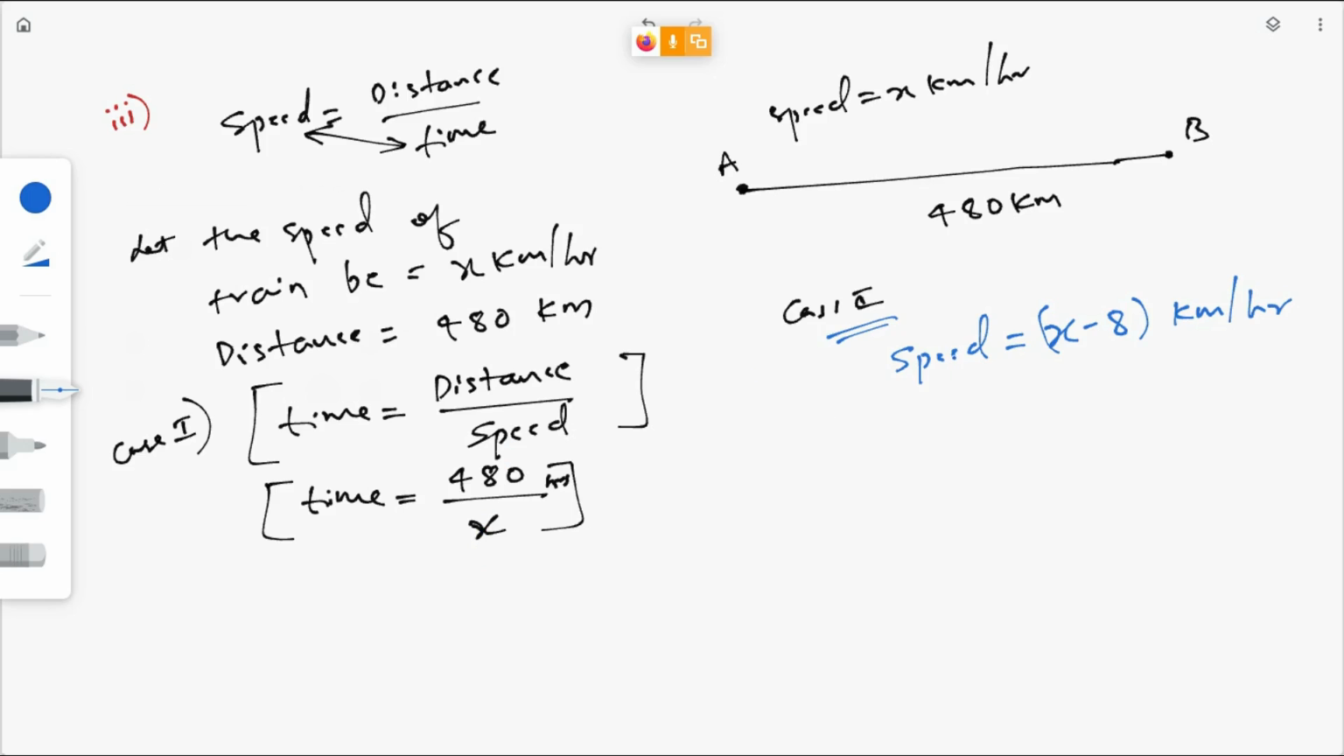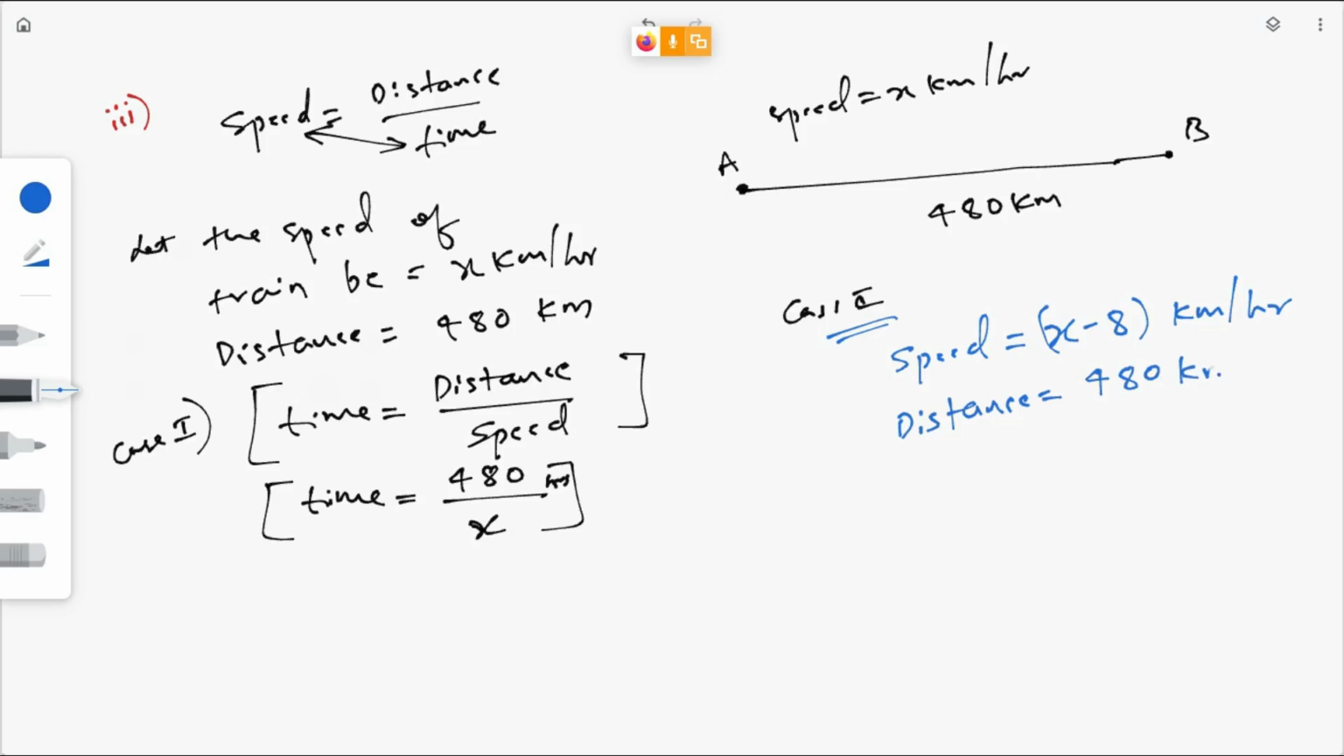Case 2: if the speed had been 8 km per hour less, then this is the speed of the train. Distance is distance. In the second case also the distance will remain the same. Here the train is traveling from A to B. Even in the second case, only the speed of the train is decreasing. The distance between the 2 points will remain the same. So what is the distance?